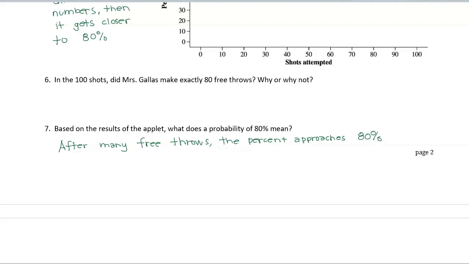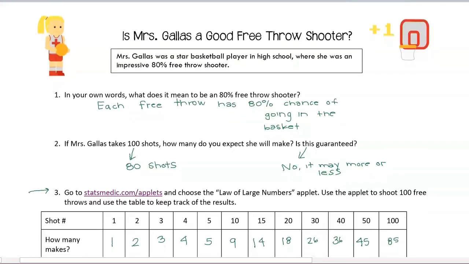Now that we have gone through this exploration, let's go ahead and put in some vocabulary and then define those things. The first thing we want to define is this type of experiment. This type of probability experiment is empirical probability. The thing that makes empirical probability different from theoretical probability, which we did in our previous video, is that for empirical probability, we need some data.